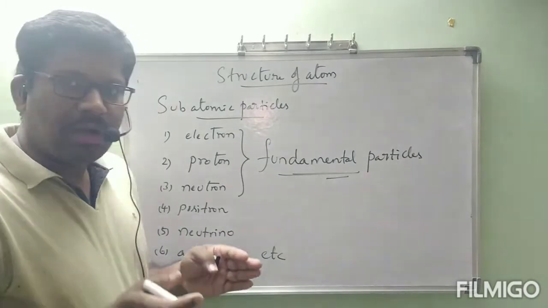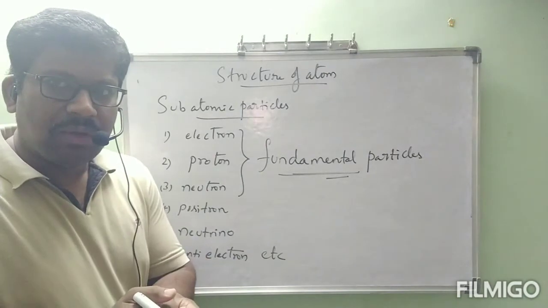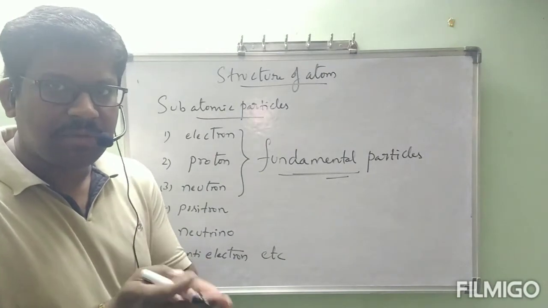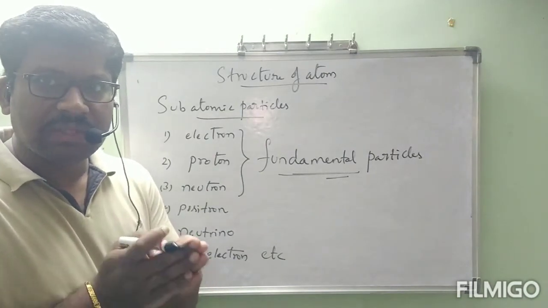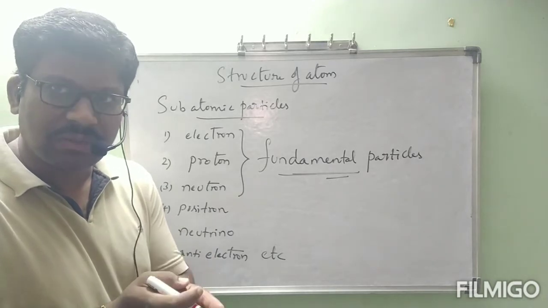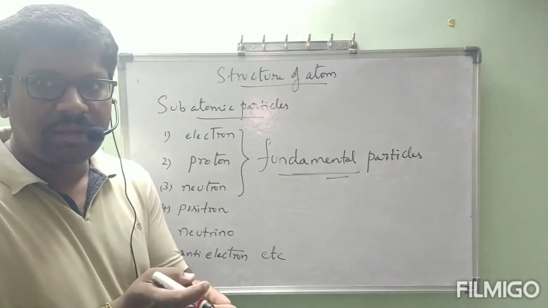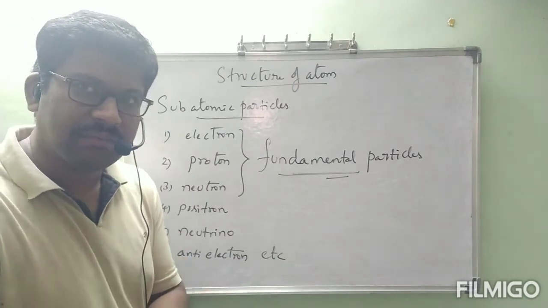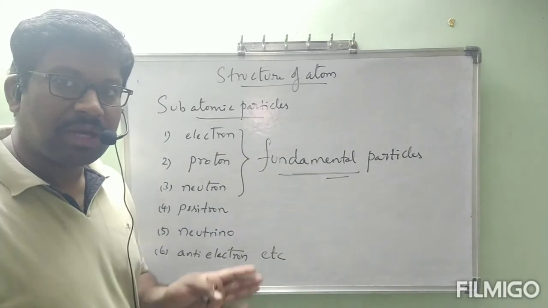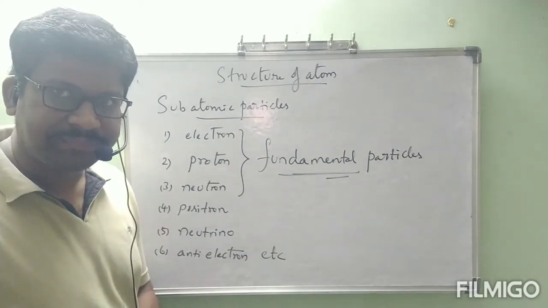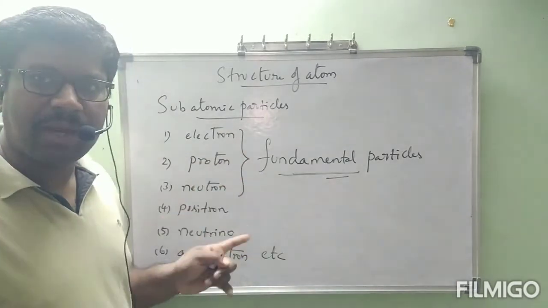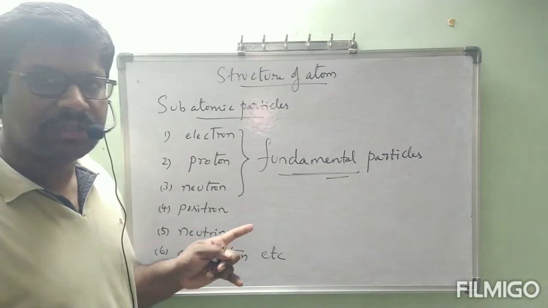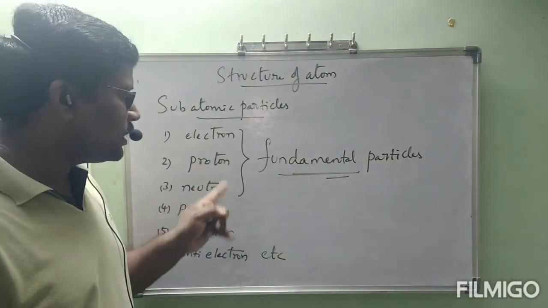Till now we don't know whether the atom is divisible or not. By using the photoelectric effect, we came to one conclusion that atoms are divisible. If atoms are divisible, many more particles are present in the atom. But out of these many particles, three are fundamental particles: electron, proton and neutron.